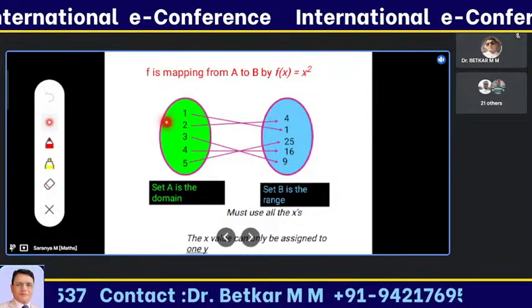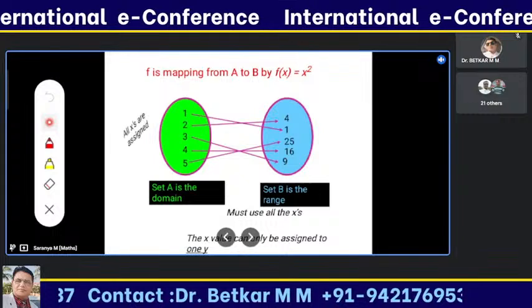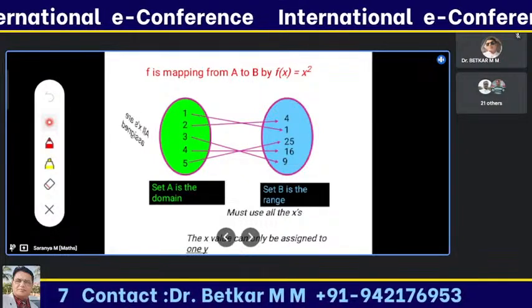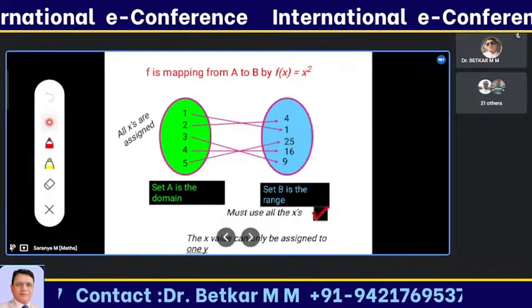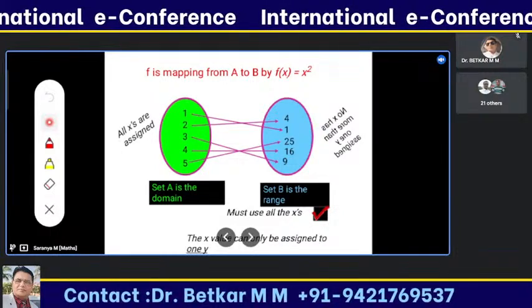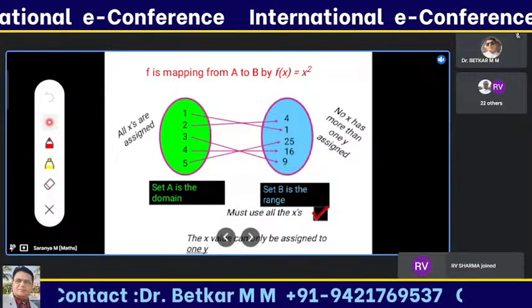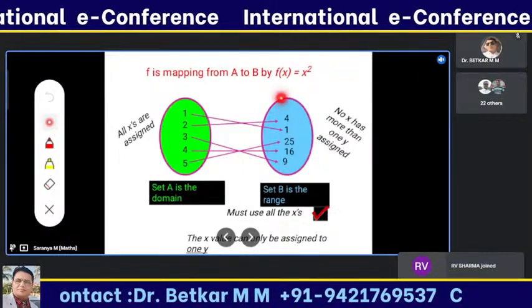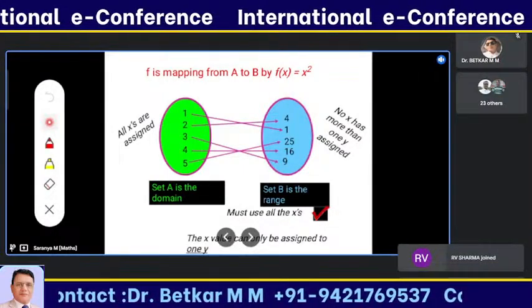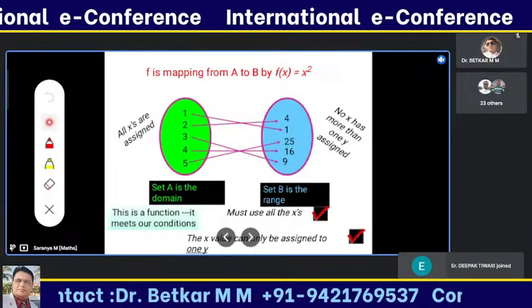First one, all the elements are related with the codomain elements. Yes, all the elements are mapped. The next condition, all elements have only one relation. Yes, it doesn't have more than one relation. Exactly, each has one relation. Yes, it is also true. Then it is called a function.